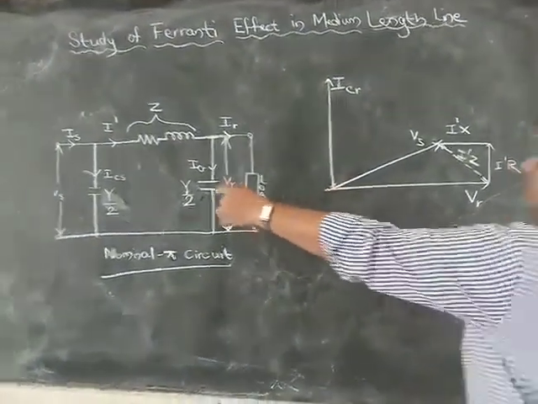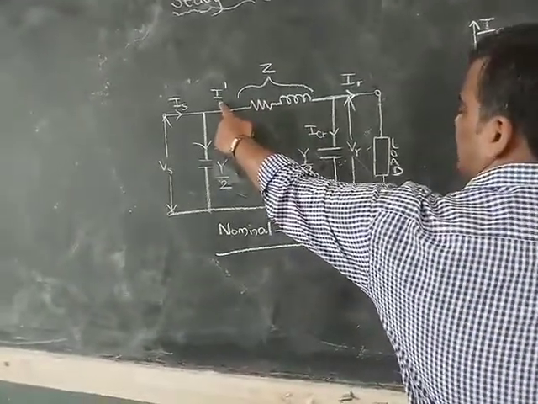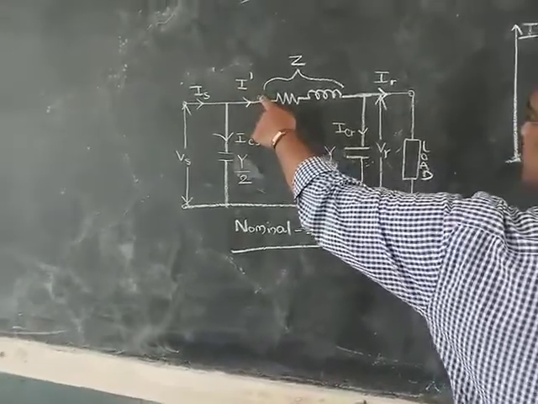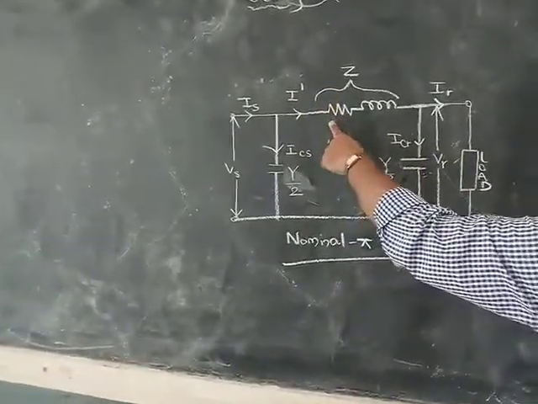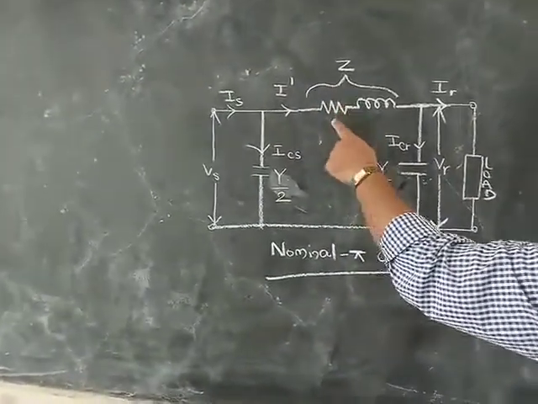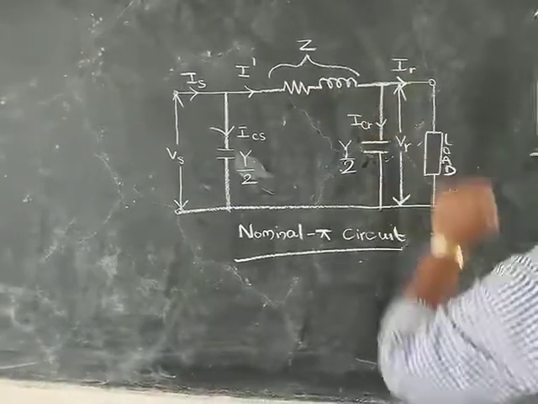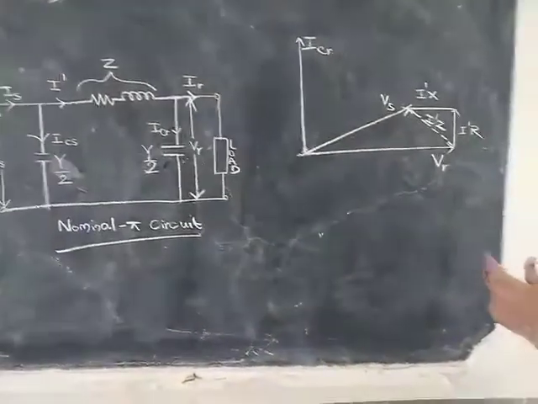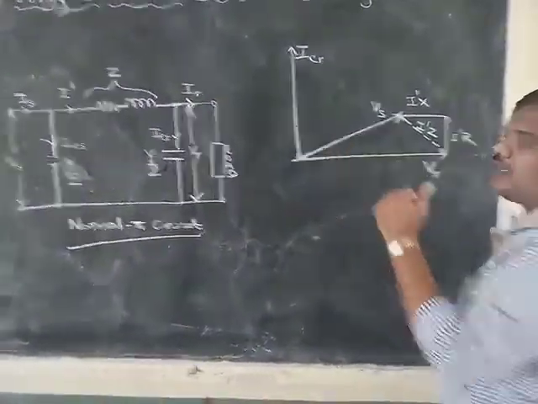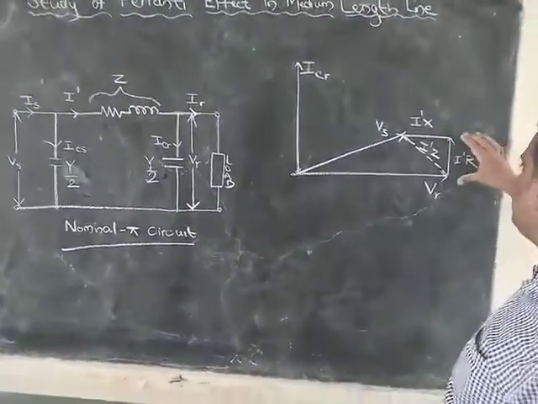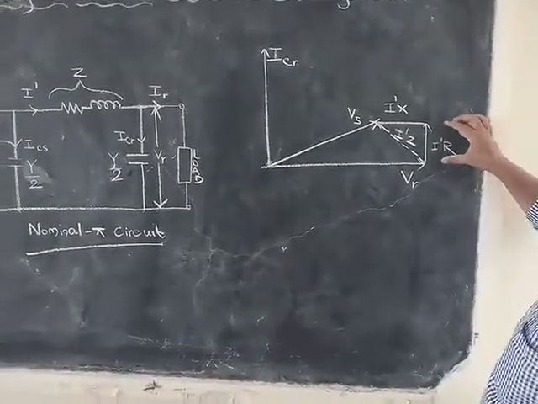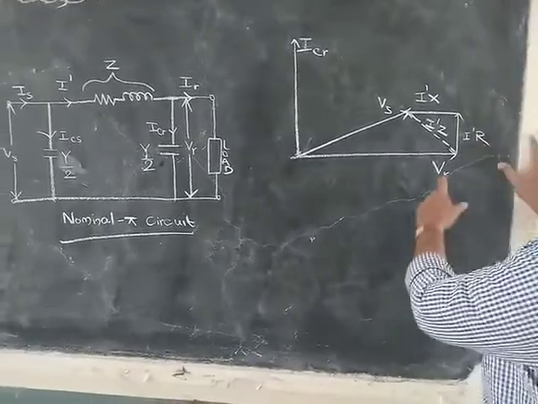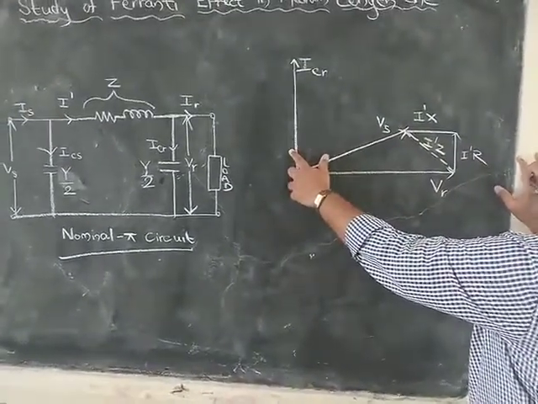Now what about this? This is I dash. This is the transmission line current which is flowing through the transmission impedance. Impedance consists of R and XL. So now we will consider the drop of R and XL. R drop is the resistive drop which is in phase with the current.